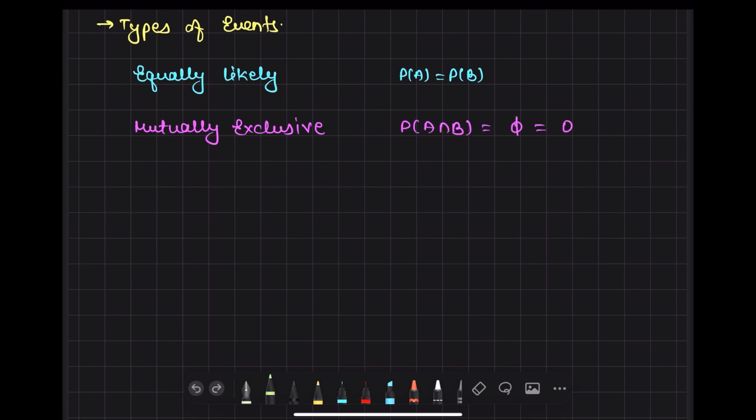Now you can extract some formula related to that: P of A union B equals P of A plus P of B, where you know that P of A intersection B is nothing, 0. So the required probability will become P of A plus P of B.